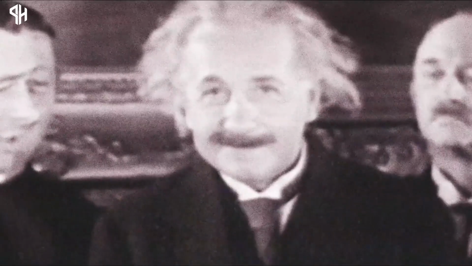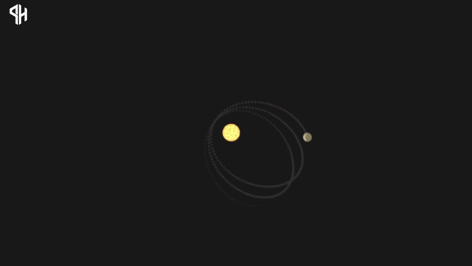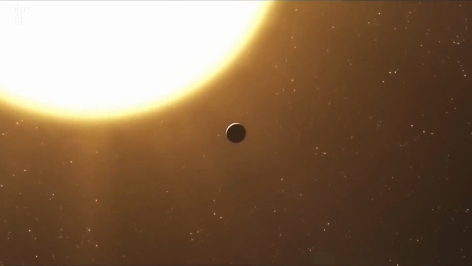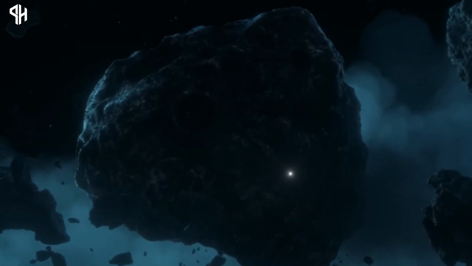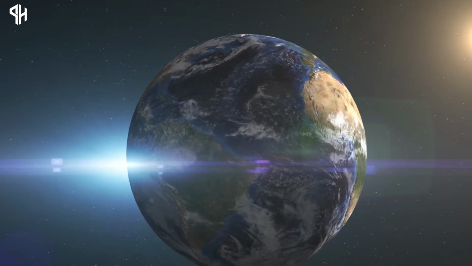In 1905, Albert Einstein introduced his theory of special relativity, a pivotal moment in scientific history. This theory fundamentally addressed the behavior of objects in motion, particularly concerning the speed of light. However, it had limitations. It didn't apply in scenarios involving gravity or accelerating objects, leaving Einstein with unresolved questions.